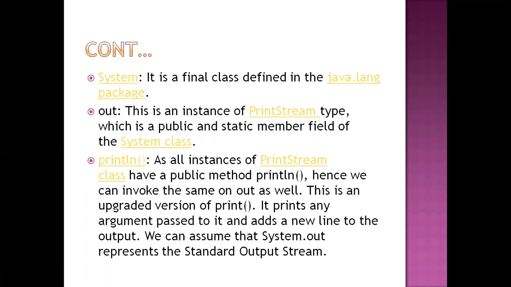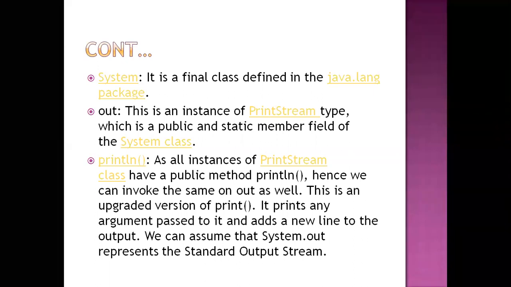The next thing is System. System is a final class. System is a final class, already defined in the java.lang package. In System.out.println, System is called a class, already present in your lang package.